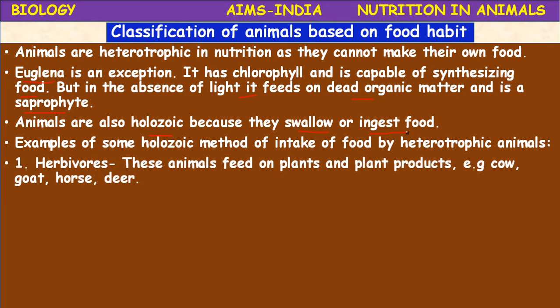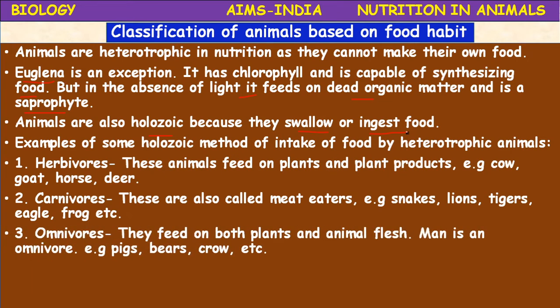classified into three major categories: herbivores, carnivores, and omnivores. So first, herbivores. What are herbivores? These animals feed on plants and plant products. Such animals are called herbivorous animals or herbivores simply. Example: cow, goat, horse, deer, camel, giraffe. So many examples are there, you can add to those examples.